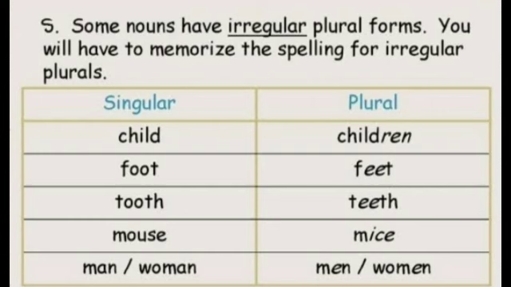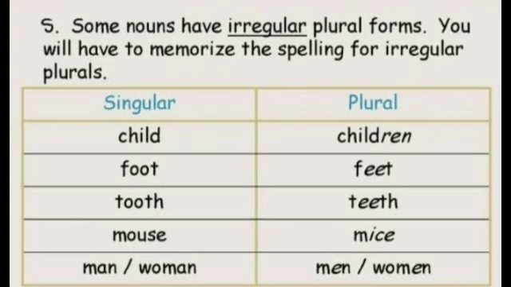Some nouns have irregular plural forms. You will have to memorize the spelling for irregular plurals, such as the singular form child, whereas the plural form is children. Then foot is the singular form, whereas the plural form is feet. Here O is replaced by EE in the plural.